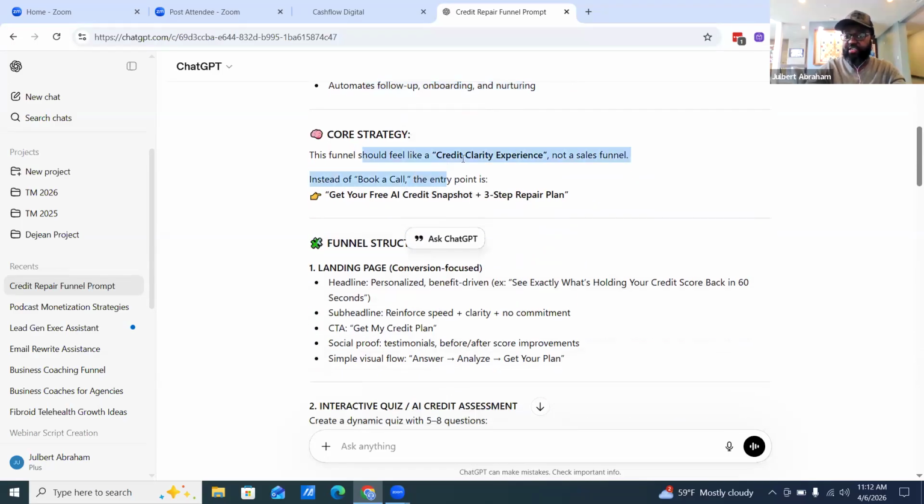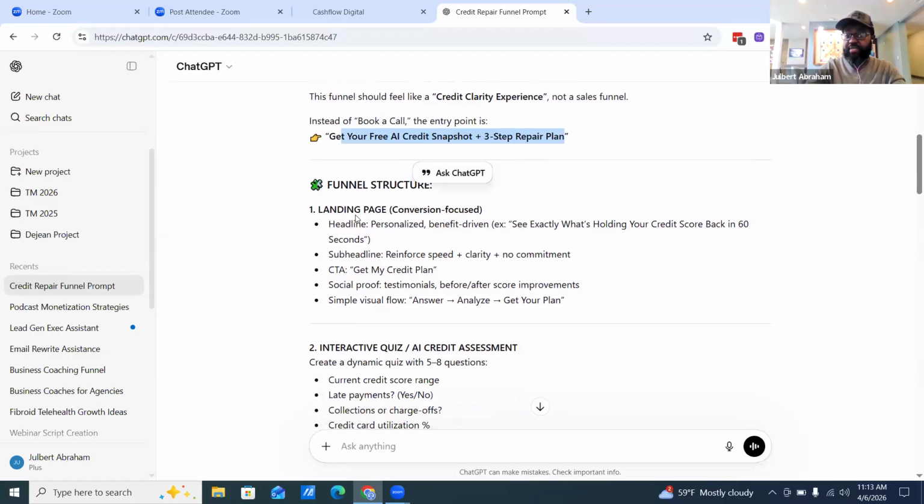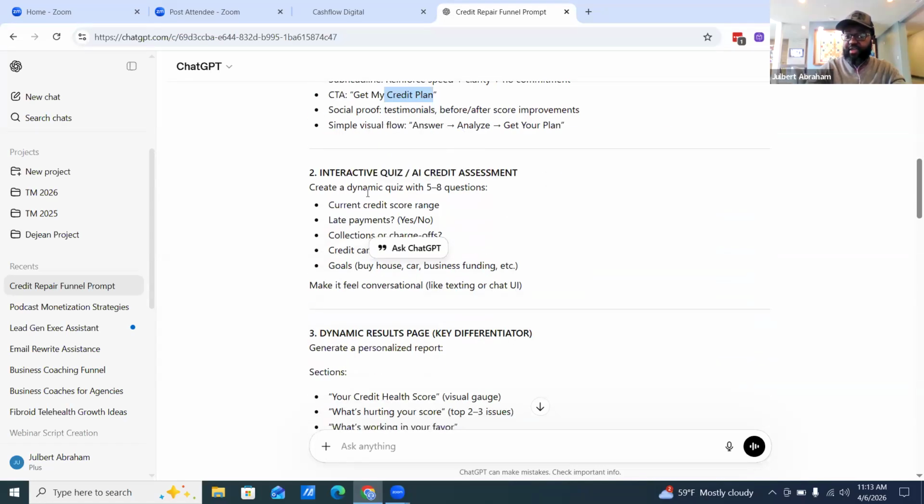Core strategy here, it should feel like a credit clarity experience, not a sales funnel. Get a free AI credit snapshot plus a 3-step credit repair plan. That right there is huge. All right. Because then let's look at the structure, personalized benefit, right? Get my credit plan. Okay. Create a dynamic quiz. This is very valuable.